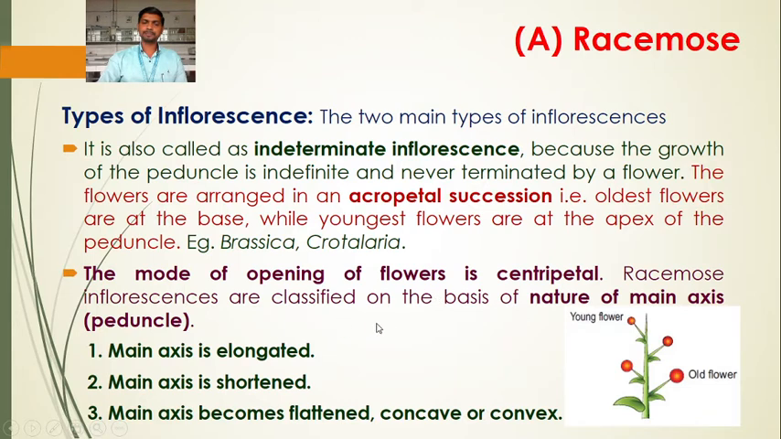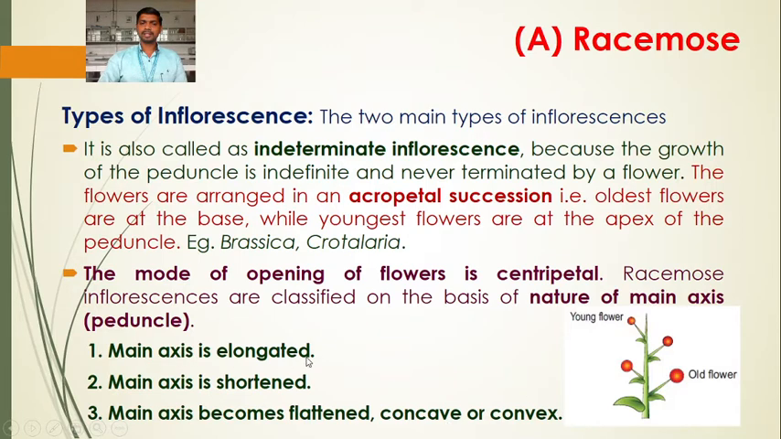Racemose inflorescences are classified on the basis of the nature of the main axis, that is the peduncle. There are three criteria. One, the main axis is elongated; two, the main axis is shortened; three, the main axis becomes flattened, concave or convex. So these are the ways by which the racemose inflorescences are classified on the basis of the nature of the main axis or peduncle.